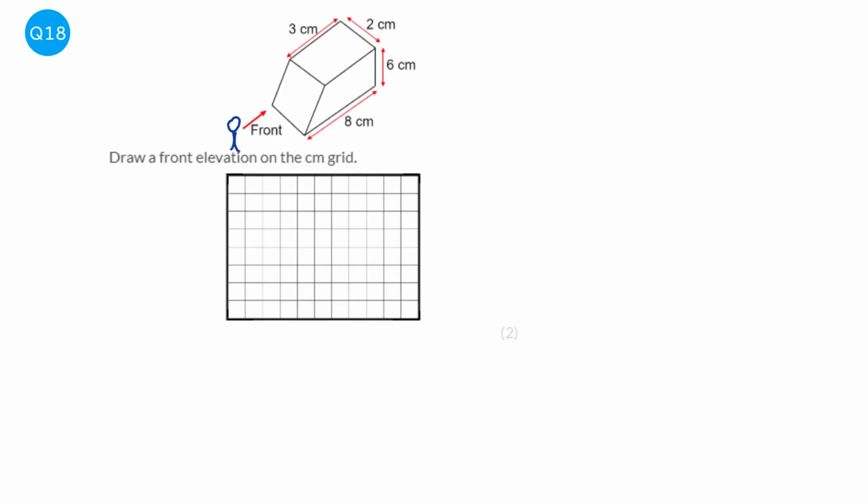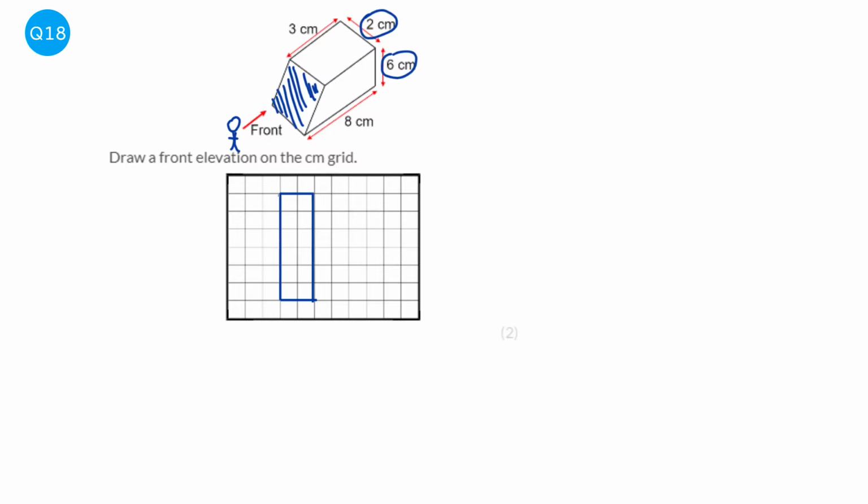So if you imagine you're standing here, the only side you will see is this side here. And what will it look like? Well, it will look like a complete square or rectangle. And how high will it be? Well, it will be 6 centimeters high. And how wide will it be? Well, it will be 2 centimeters wide. So what we're going to do is just draw a rectangle that is 2 centimeters wide and 1, 2, 3, 4, 5, 6 centimeters tall.